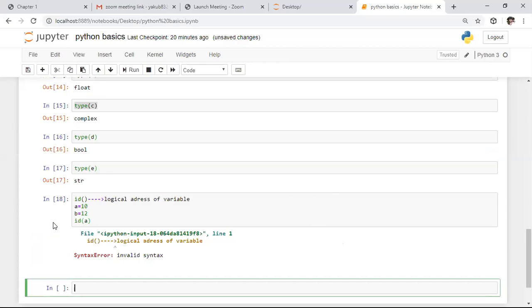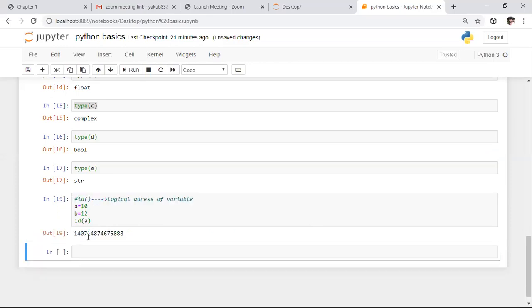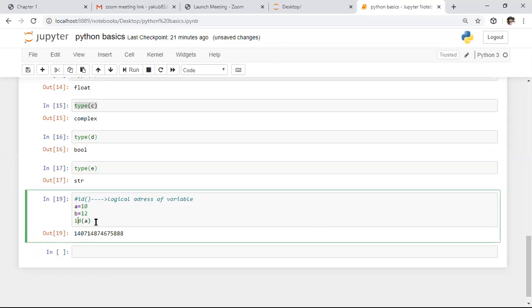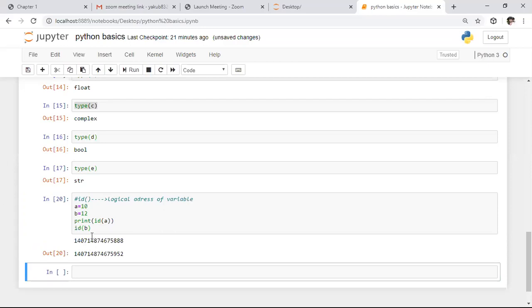If you try this, it is returning an error. Oh yeah, here we need to specify this in comments. That's why it is giving an error. So here it is the logical address assigned by your CPU. It is the logical address which is assigned to a. Again, I want to check the logical address of both a and b. These are the logical addresses of a and b, assigned by my CPU.